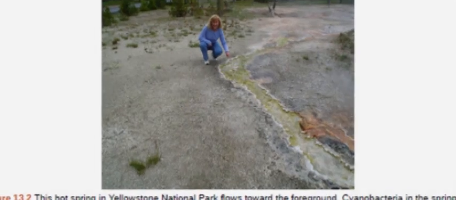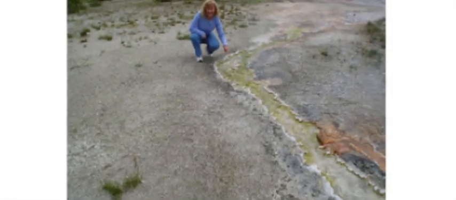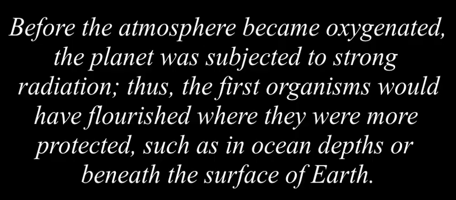Figure 13.2. This hot spring in Yellowstone National Park flows toward the foreground. Cyanobacteria in the spring are green, and as water flows down the heat gradient, the intensity of the color increases because cell density increases. The water is cooler at the edges of the stream than in the center, causing the edges to appear greener.